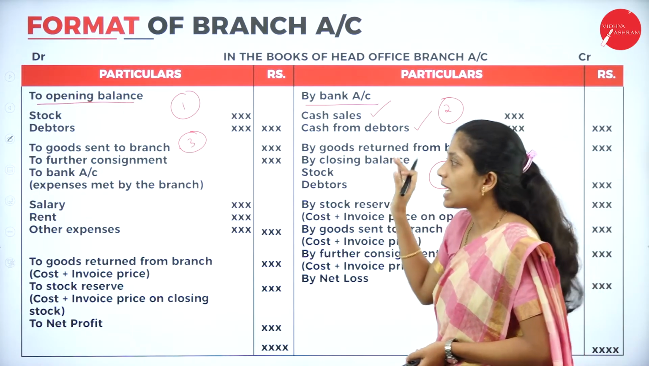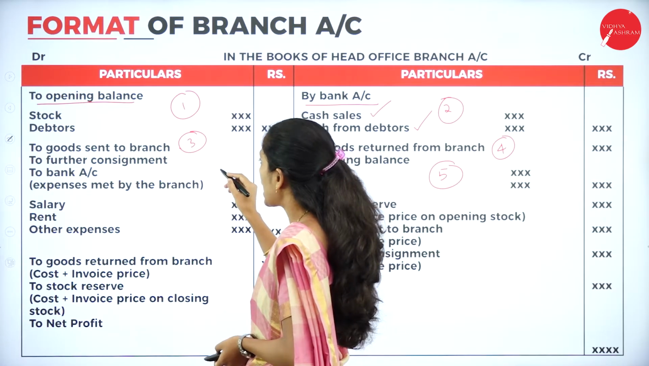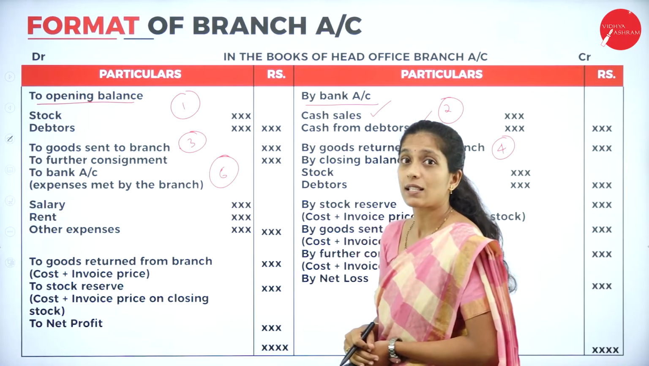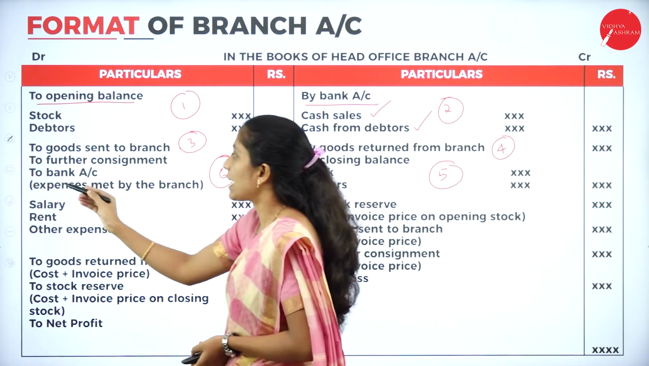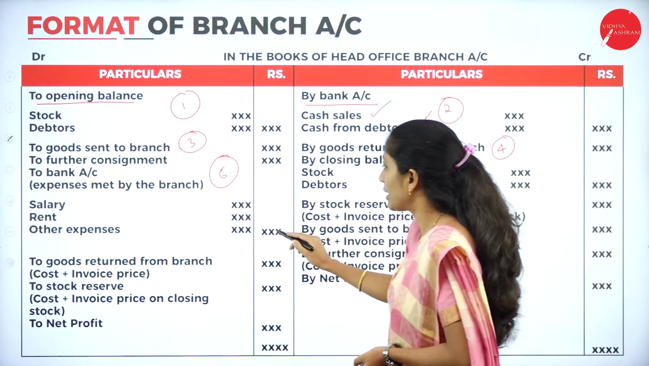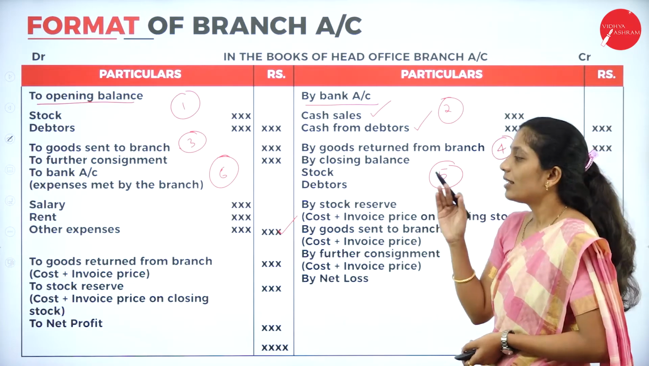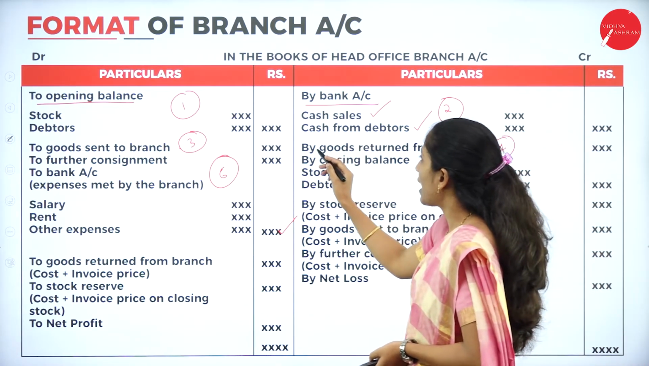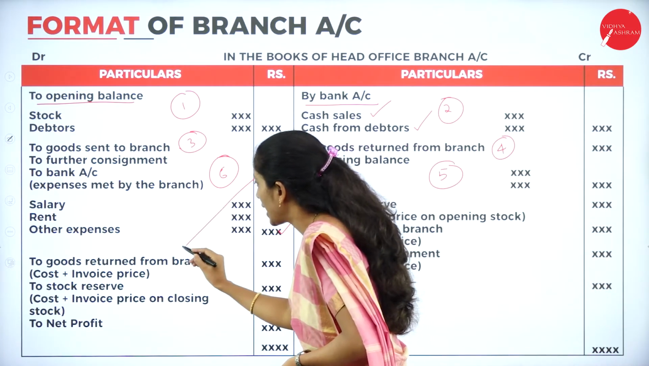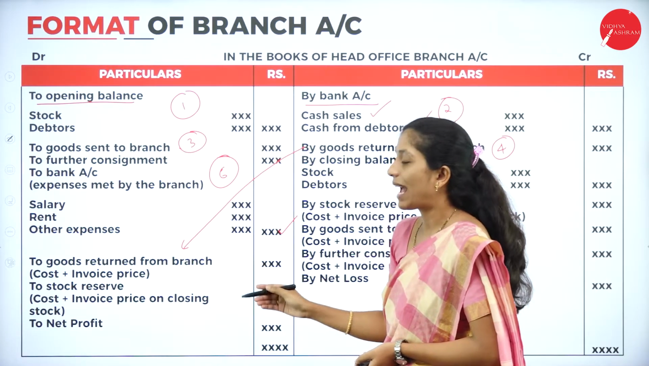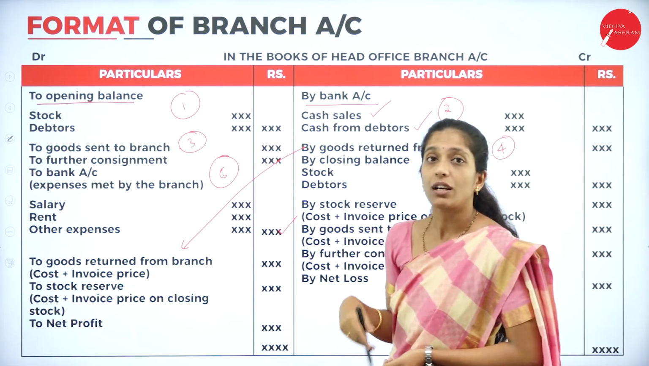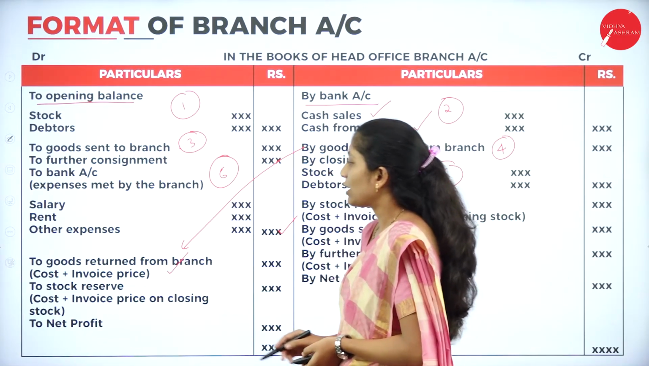Next, we have to record any expenses met by the branch. If any expenses are met by the branch, we record it as to bank account. We will record all the expenses in the inner column and write the amount in the outer column. Next, what you have to do here is see that by goods returned from branch, we have to record this entry once again as to goods returned from branch, here at cost plus invoice price.